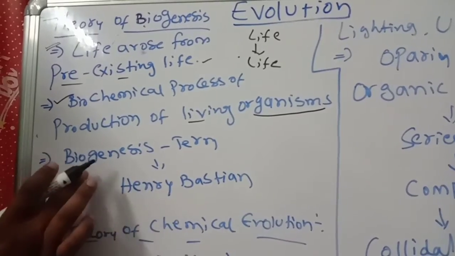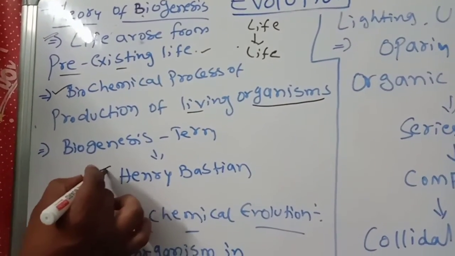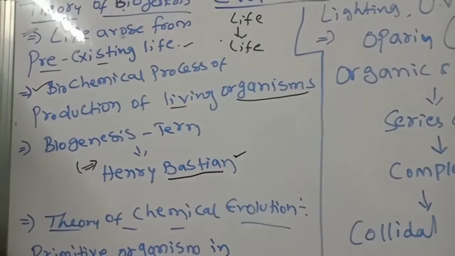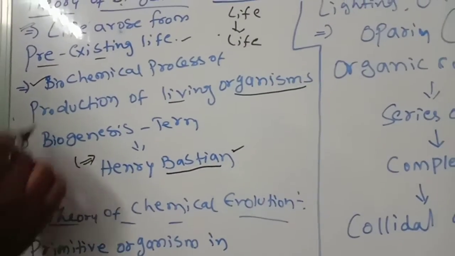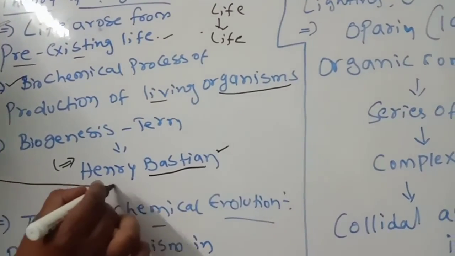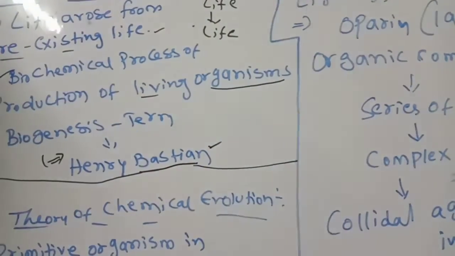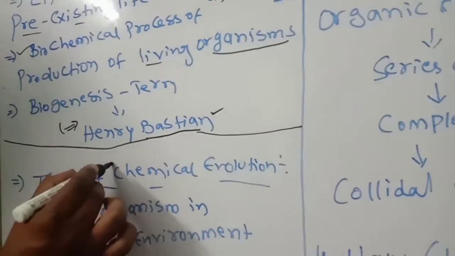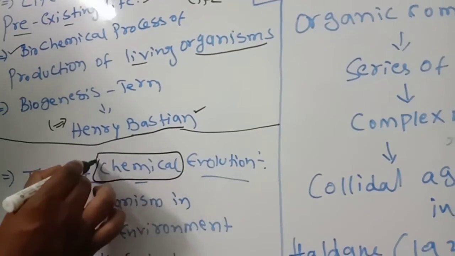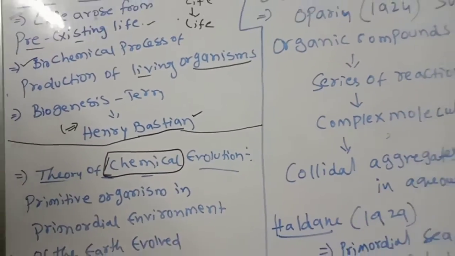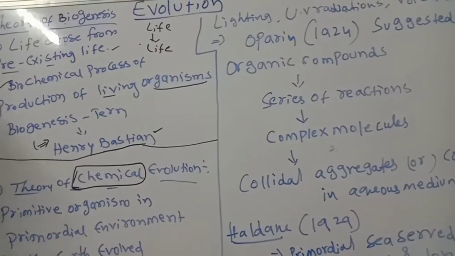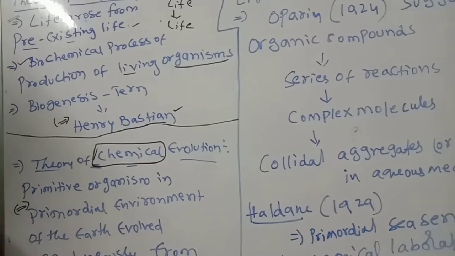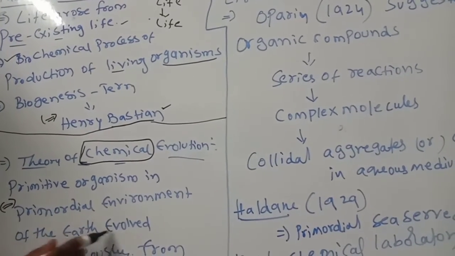The term biogenesis was first given by the scientist Henry Bastian. This point is very important. That was the theory of biogenesis. The second one is the theory of chemical evolution. In the name itself the answer is there: the life originated from chemicals. So who and how?